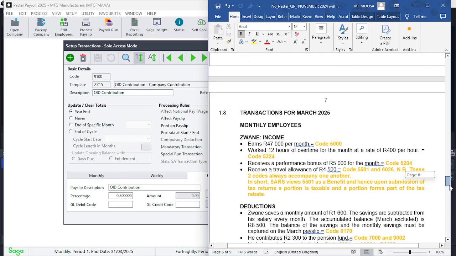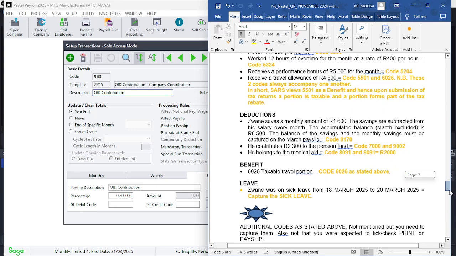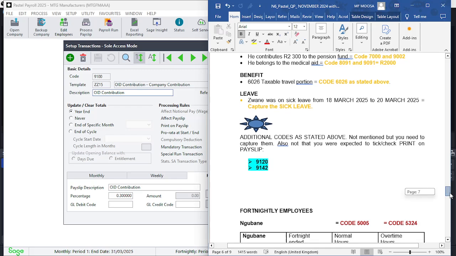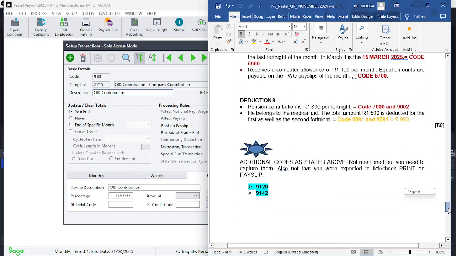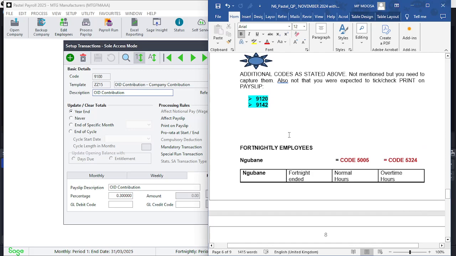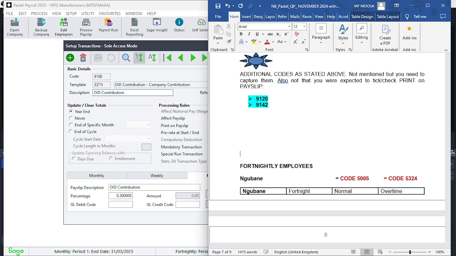You'll find those ones there. There's no mention of leave accrual. There's no mention of bonus accrual. So that's additional codes that you will have to make sure that you capture. Same thing with Mr. Ngubane, you'll find that 9120 and 9142, so additional codes, are not there, so we're going to make sure that we capture them. That's important.